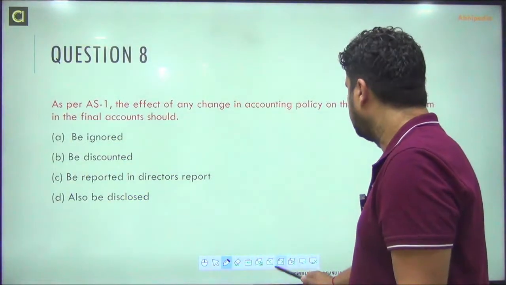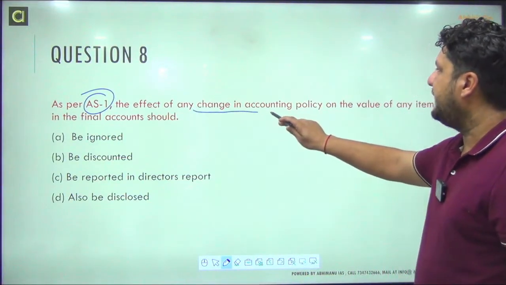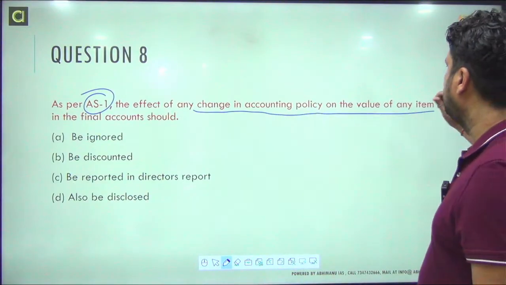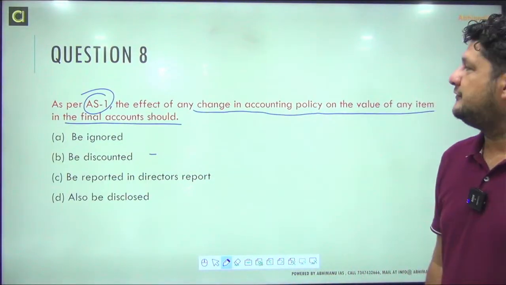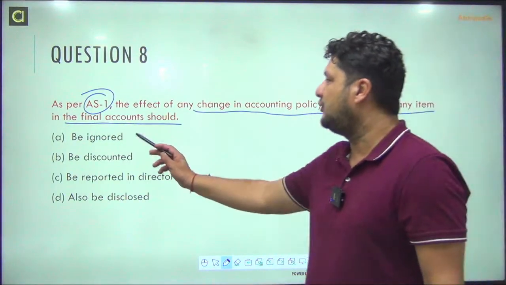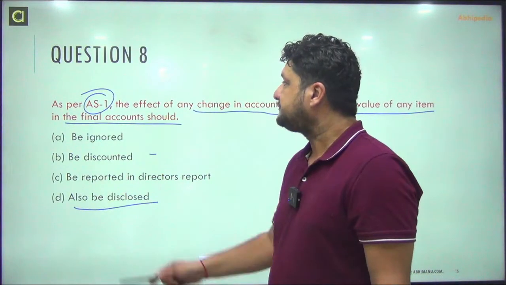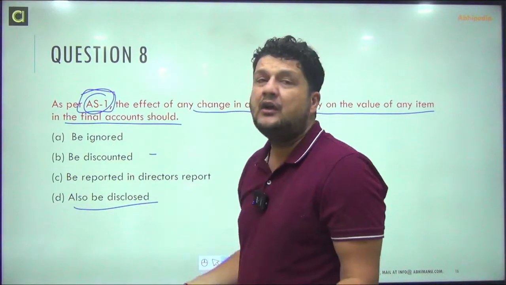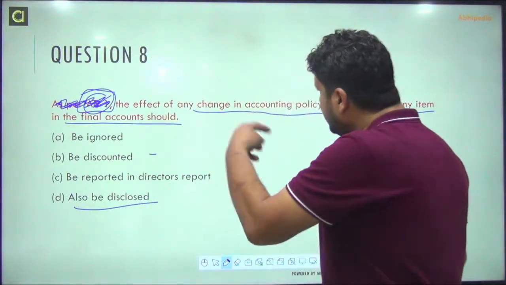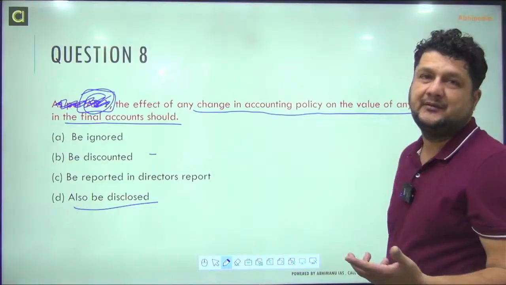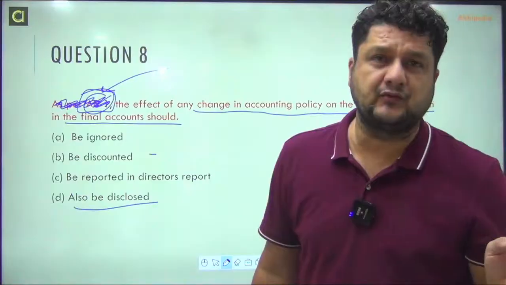This is the answer. So as per accounting standard 1, the effect of any change in accounting policy on the value of any item in final accounts should be ignored, discounted, reported in director's report, or also be disclosed. So as per accounting standards. If this is not mentioned, then also the answer will remain the same. Okay? So in any question they can mention this accounting standard, so don't get confused with that.